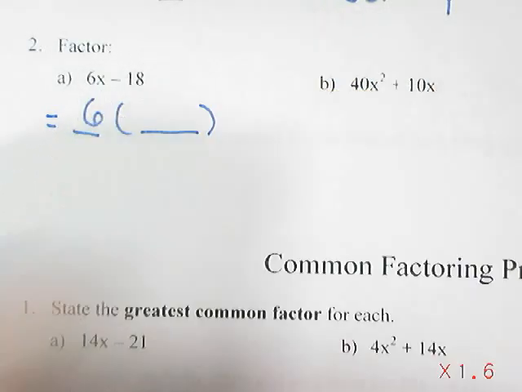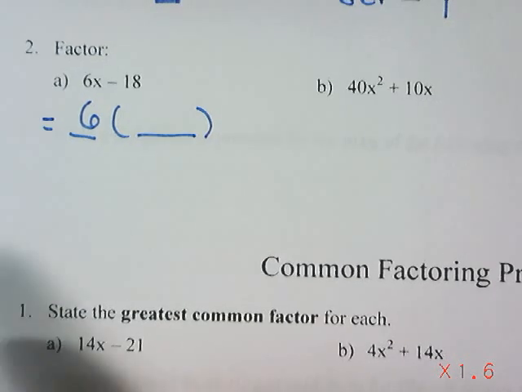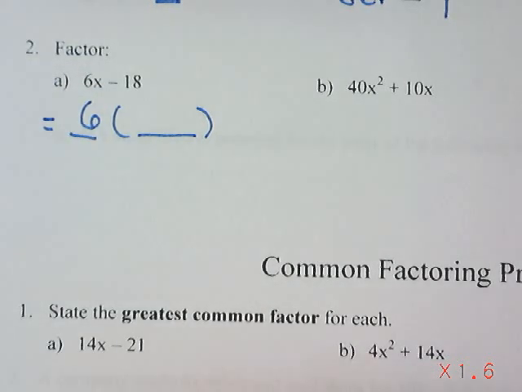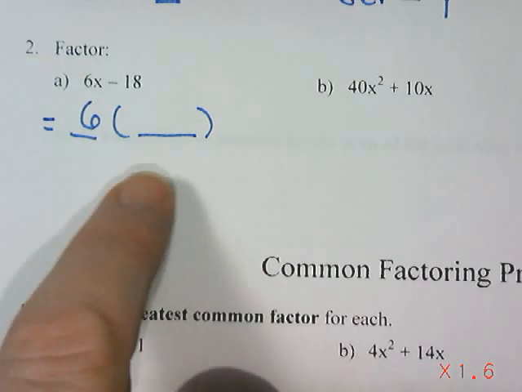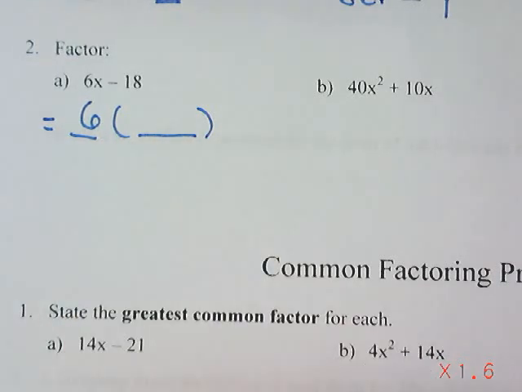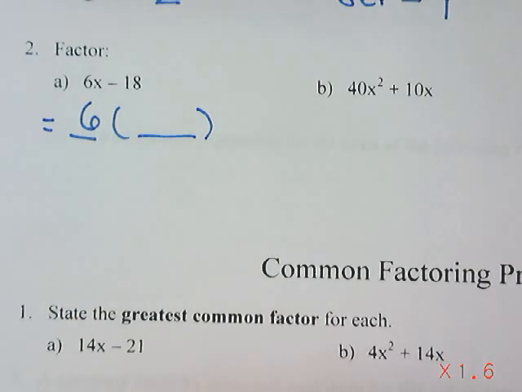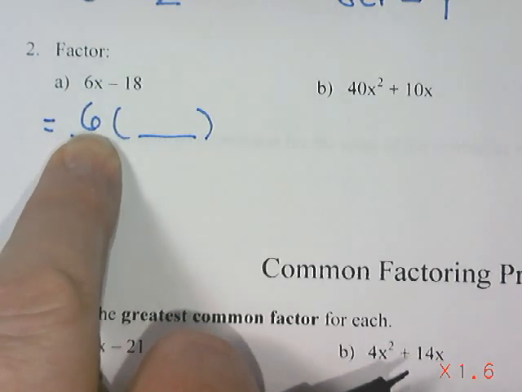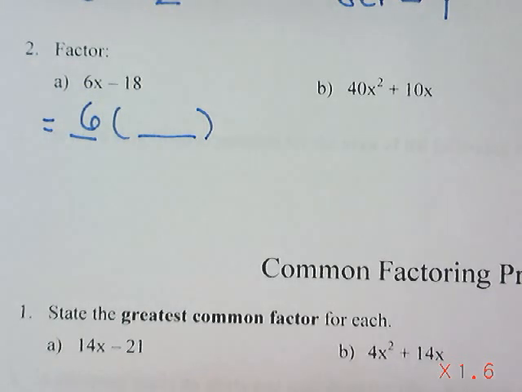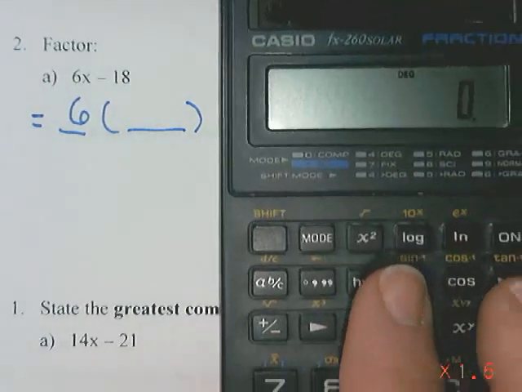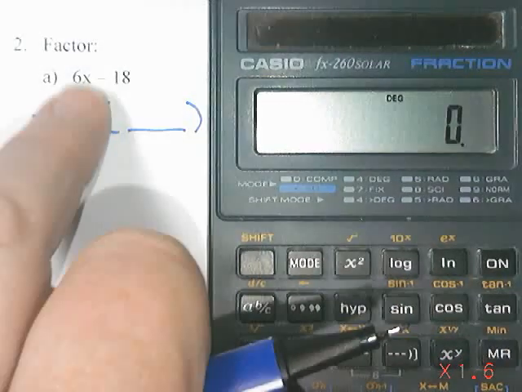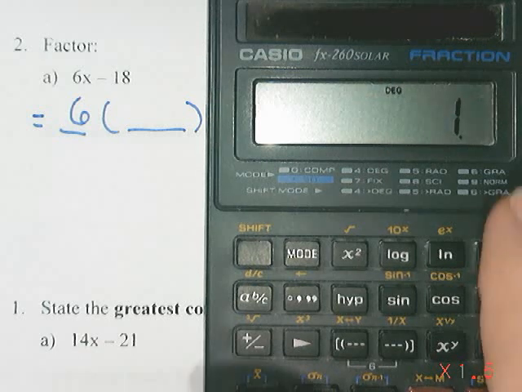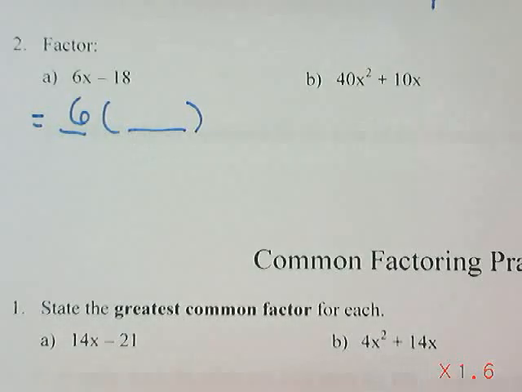So if I was going to create a multiplication question, it might have been 6 times something that gave me 6x minus 18. Now to figure out the something that goes in the bracket, all we do is divide. So I'm going to take 6x and divide it by 6. I could use the multiplication grid to help me with that, or I can use my calculator. I can't put the x in, but I can do the numbers. 6 divided by 6 is 1. So this is going to be 1x.